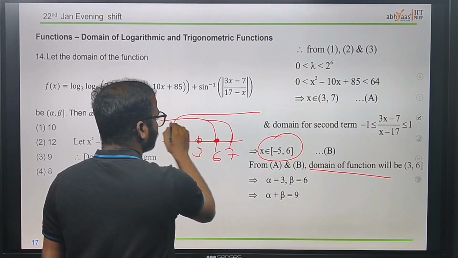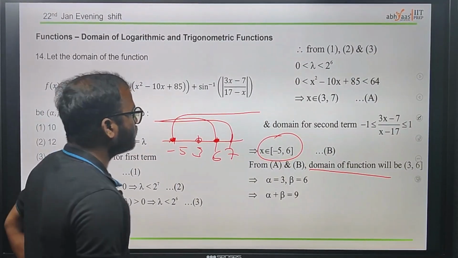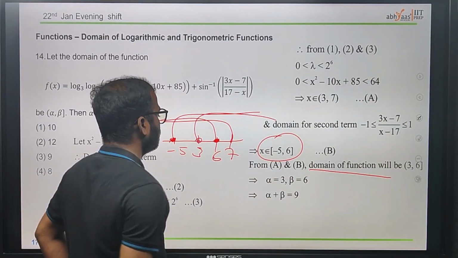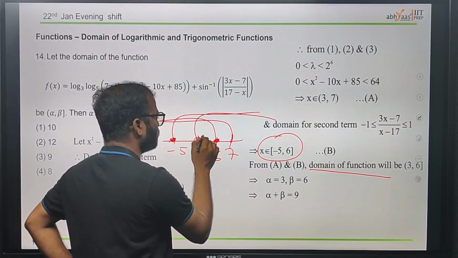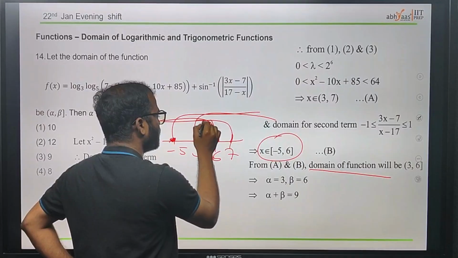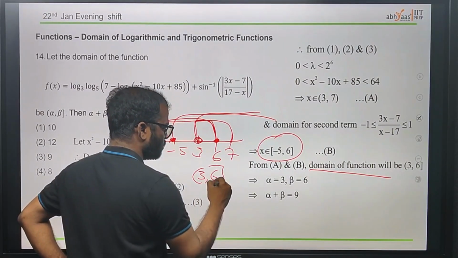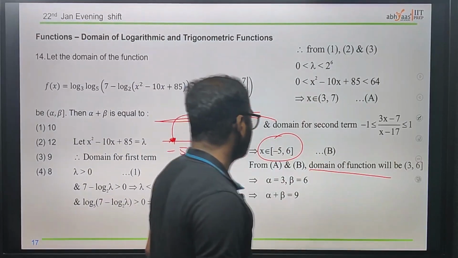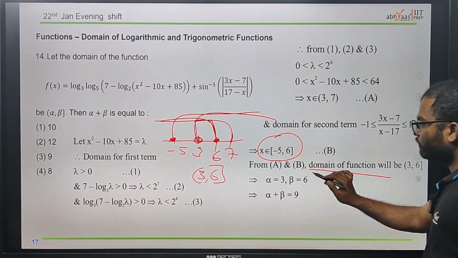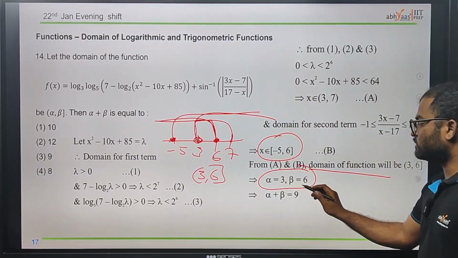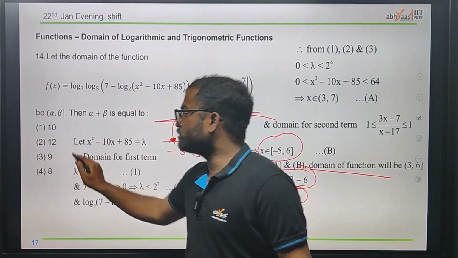I hope you understood. And 3 is this one. Since it is open, the common part is 3 comma 6 closed. That's how we got the interval. After finding alpha and beta, we got 3 plus 6, which is nothing but 9. Option 3 is the right answer.